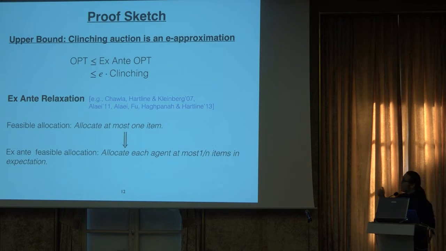So we can relax this constraint to an ex-ante feasible constraint, which says that we can allocate at most 1 over n item to each of the agents in expectation over the randomness of the agent's value and the randomness of the mechanism. And by studying the ex-ante optimal mechanism and the clinching auction, we get our e approximation bound.